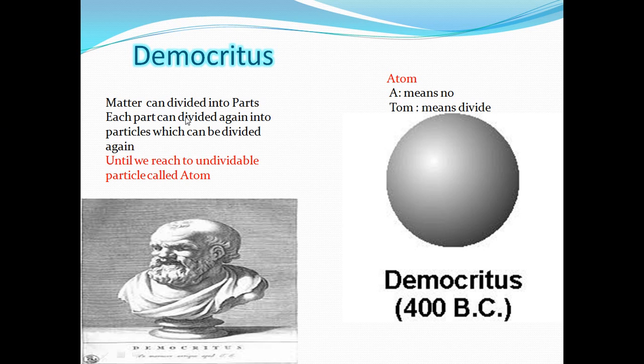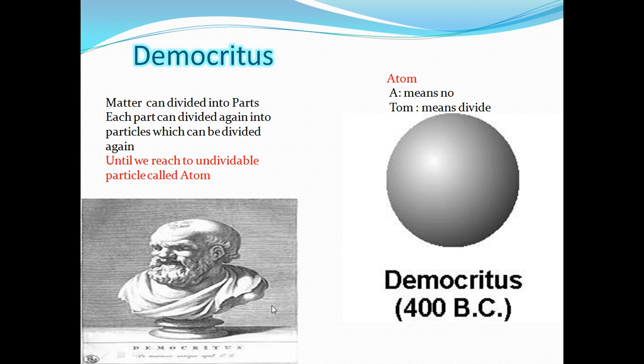Then each part can be divided again into particles, again and again, until we reach an undividable particle, and he called it the atom. Atom in Greek: A means no, tom means divide. So the first philosopher who gave the concept of the atom was Democritus.